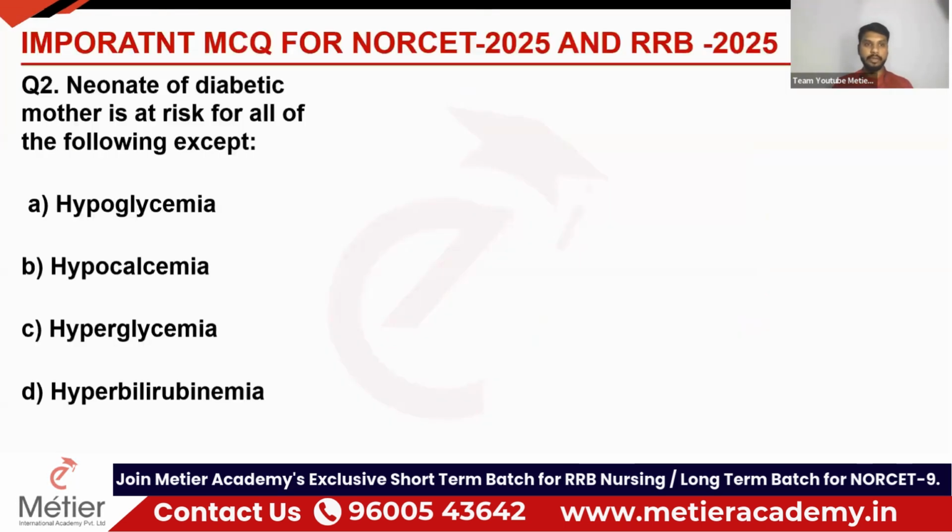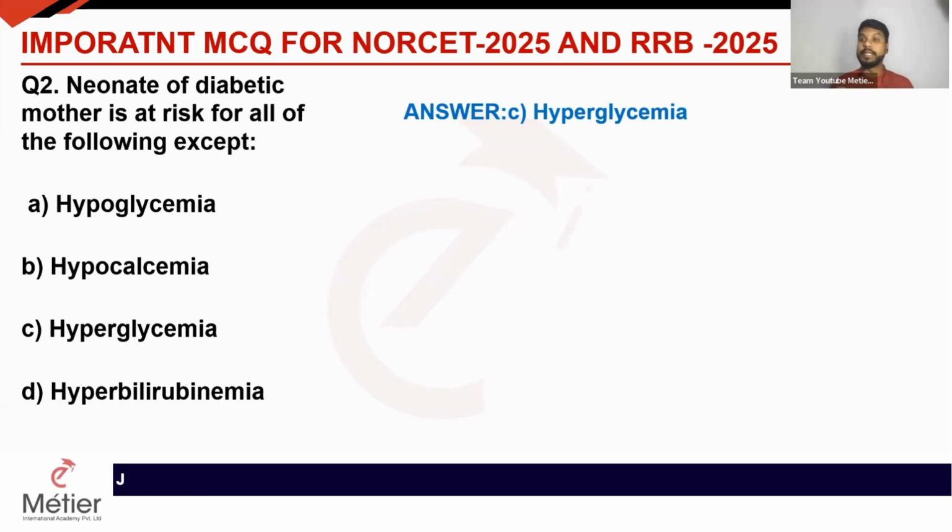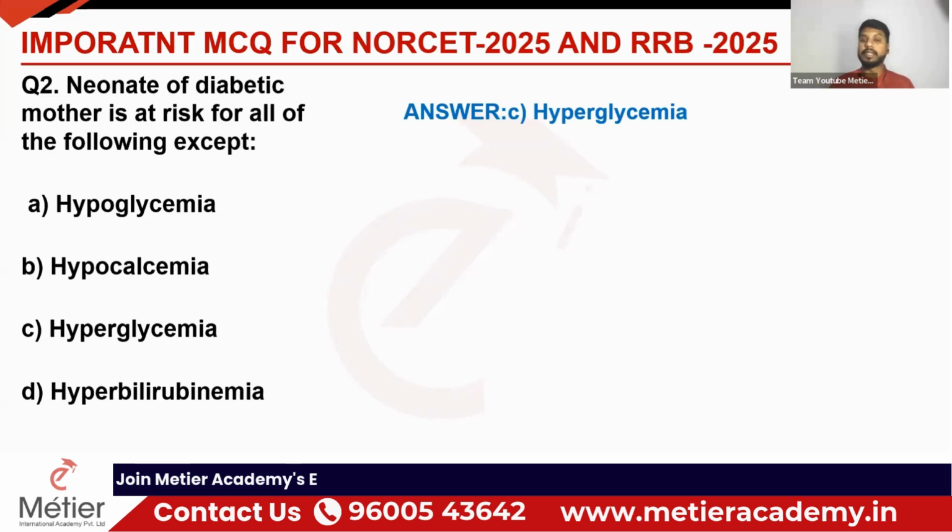Okay. So next question. Question number 2. Neonate of diabetic mother is at risk for all of the following except. They're asking what complication the neonate will have if the mother is having diabetes. Hypoglycemia, hypocalcemia, hyperglycemia, hyperbilirubinemia. The question is except, remember that. So the correct answer is hyperglycemia. The remaining three will be there for the neonate because of the diabetic mother.